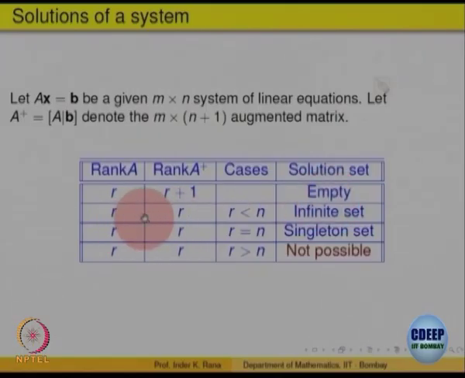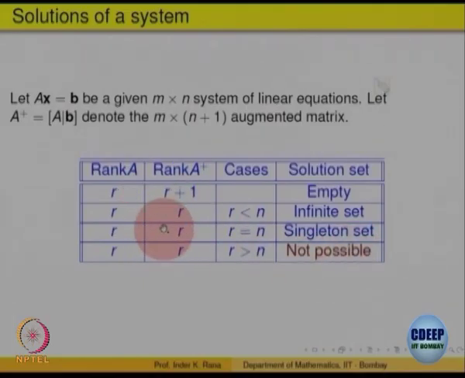If both are r and r is strictly less than n, the number of variables, then there are infinitely many solutions possible, right. And if the rank of A is the same as the rank of the augmented matrix and both are equal to n, then the solution set will be a single point. That means there is a unique solution, right. r cannot be strictly bigger than n, because the rank of the matrix cannot be bigger than the number of rows or the number of columns. So, this possibility does not arise.